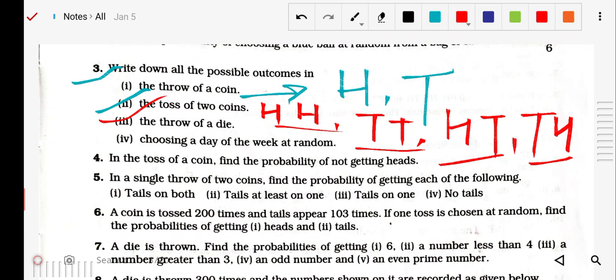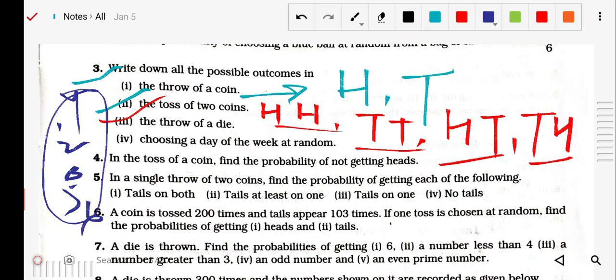The next question: the throw of a die. If you throw a die, there are six numbers written: 1, 2, 3, 4, 5, and 6. That's the possibility. Number four, choosing a day of a week at random. In a week, as we know, there are 7 days: Monday, Tuesday, Wednesday, Thursday, Friday, Saturday, and Sunday. Any one day will come out of the 7 days. So these are the possible outcomes.